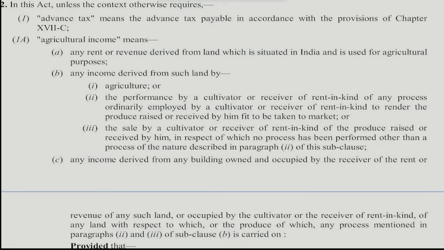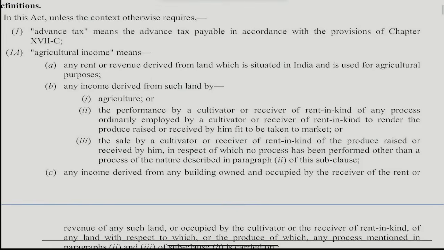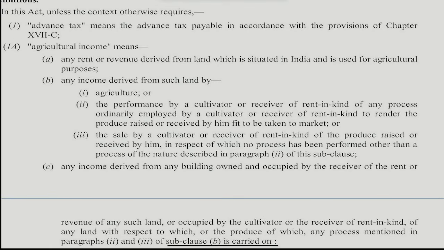land. So that's why there is an imperative need for the department to define what you mean by agricultural income, such that I will exempt only that part of income which falls within the definition to class 1A, subclass A, B, C. Shall we start now? Start. Read. Agricultural income means any rent or revenue derived from the land which is situated in India.